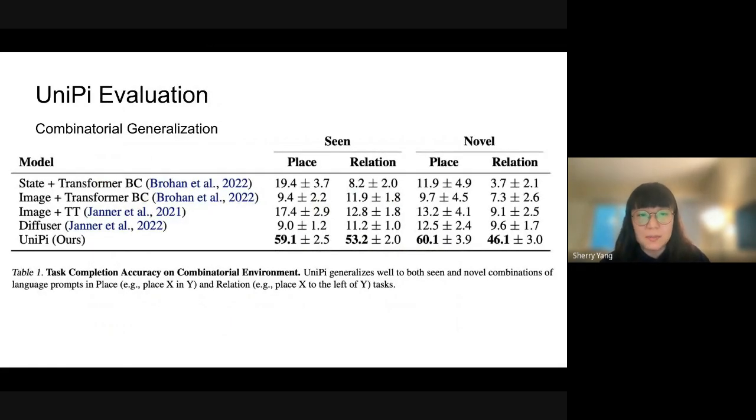We compare to baselines, which include behavioral cloning methods, which don't do any long horizon planning, right? We're generating all the videos of the future, whereas behavioral cloning is just doing the immediate next action, which fails miserably for these longer horizon tasks that require planning and reasoning. We also compare to approaches that do planning, but without using videos. Without using videos, plans themselves don't really capture the external world, like where the blocks are, where the color balls are, right? So it's not a part of the robot state. And we noticed that UniPi is able to generalize a lot better than the other approaches.